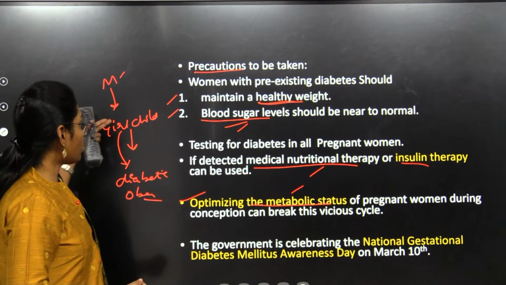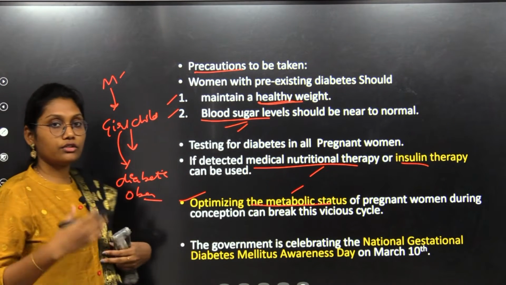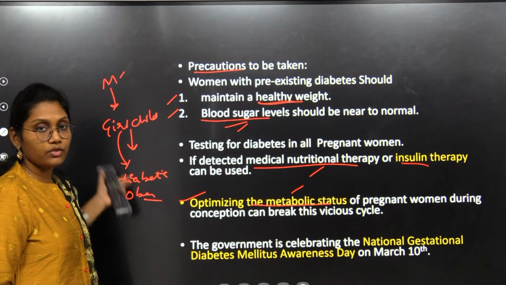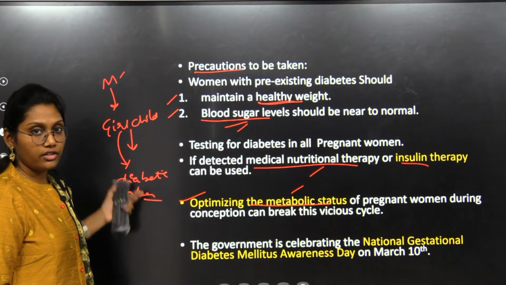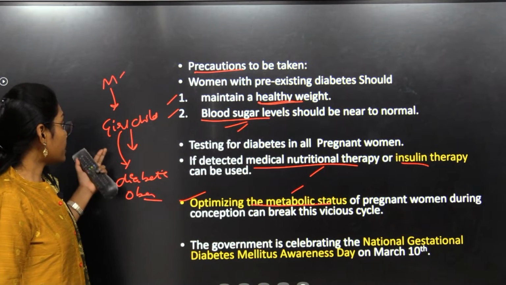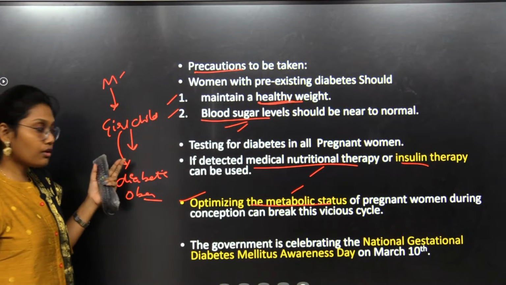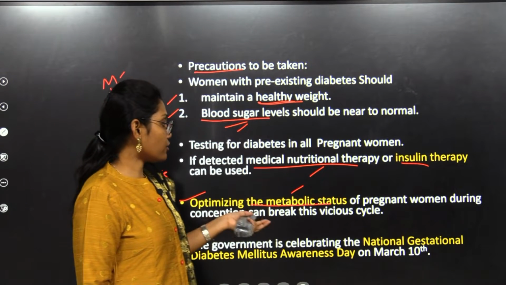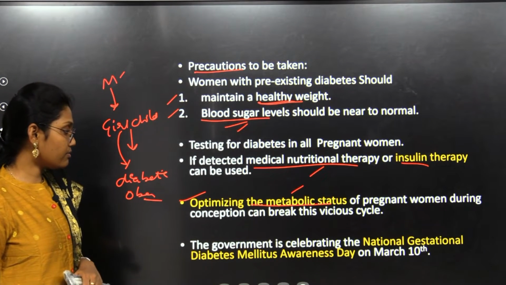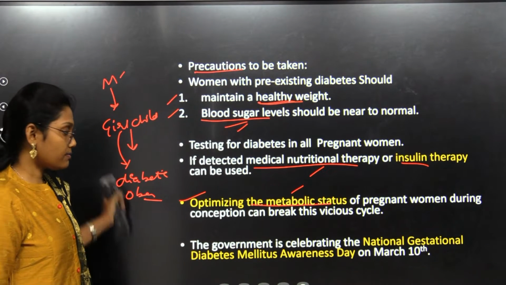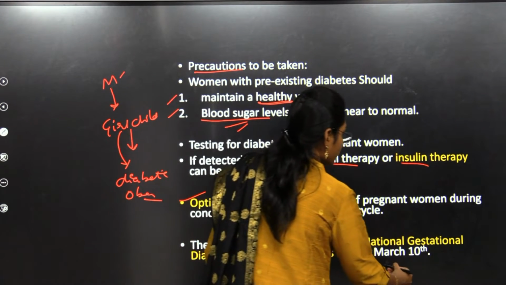That scenario will follow through the generations, through the women in the life history of their generations. So that is also one of the biggest dangers here. So, in the backdrop of National Gestational Diabetes Mellitus Awareness Day, we are discussing all these points. It is celebrated on March 10th.